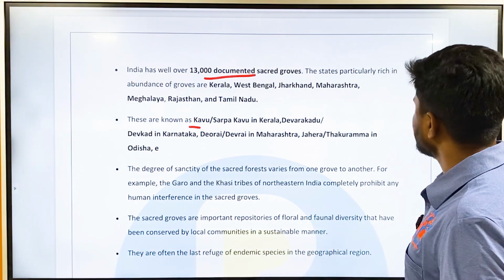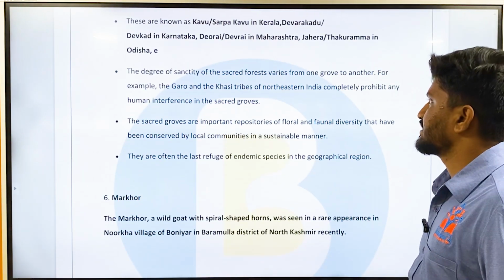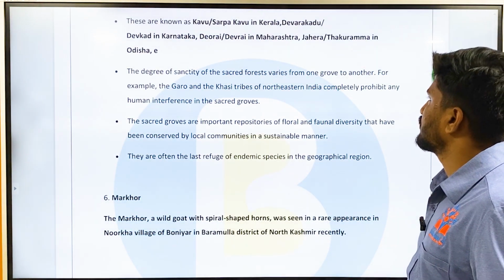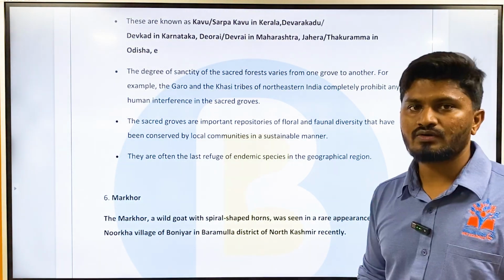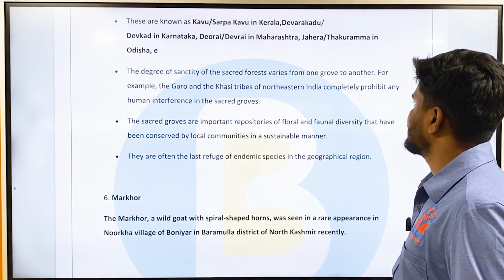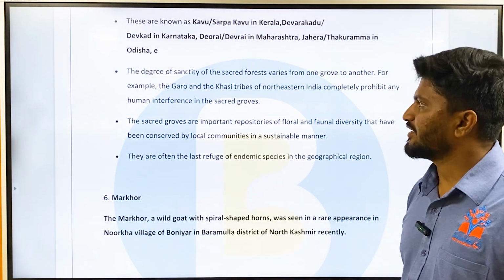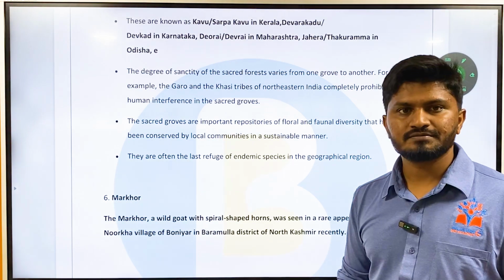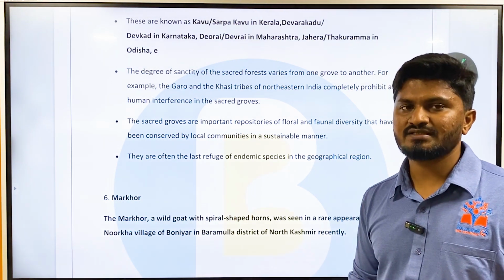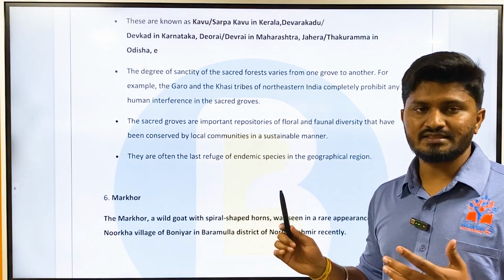The degree of sanctity of the sacred groves varies from one grove to another. For example, the Garo and Khasi tribes of northeastern Indian states completely prohibit any human interference in the sacred groves. It depends on the community and on the tribes which are protecting that sacred grove.